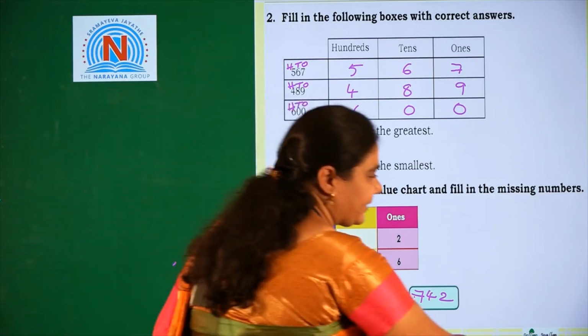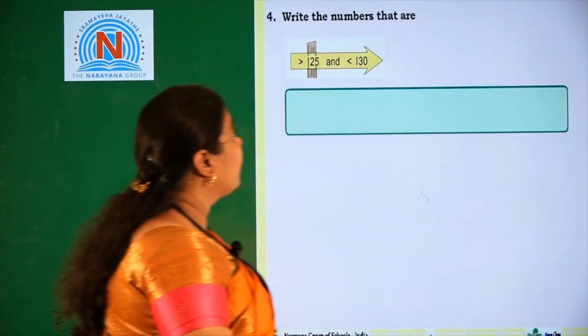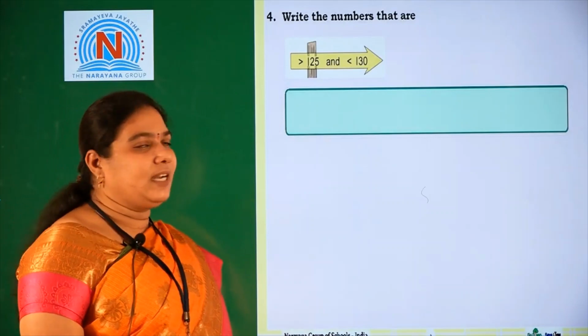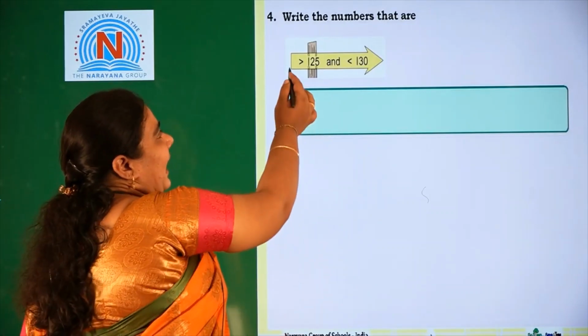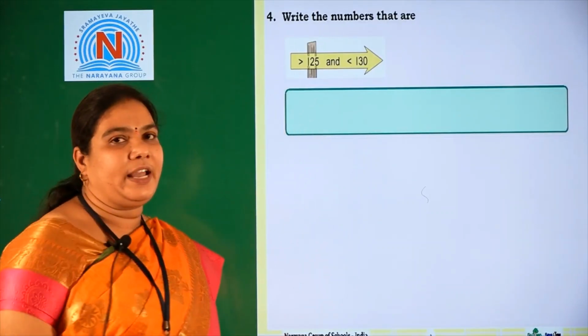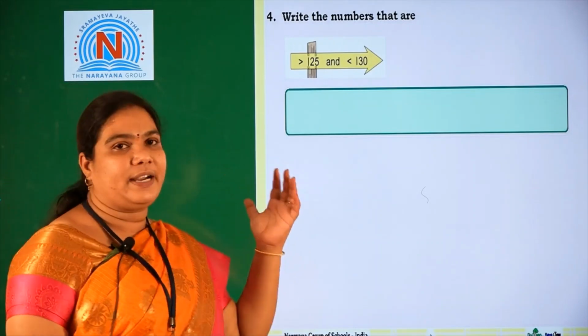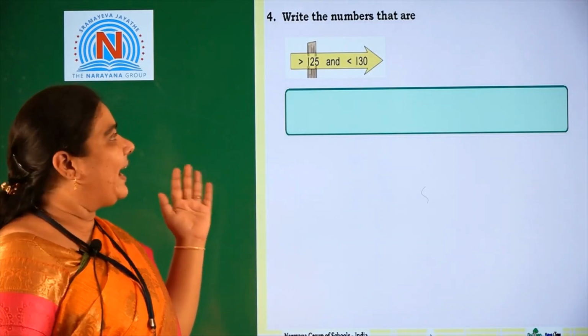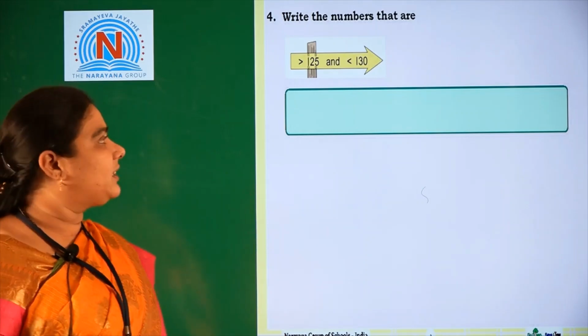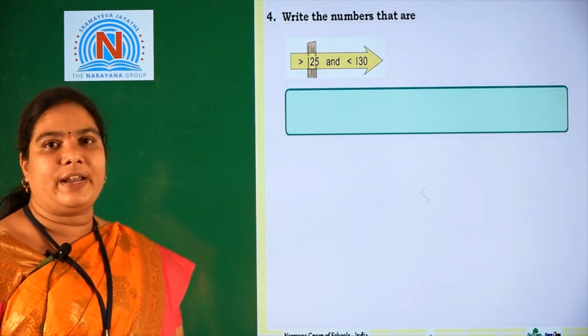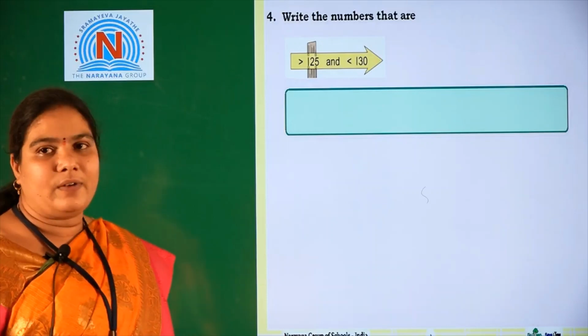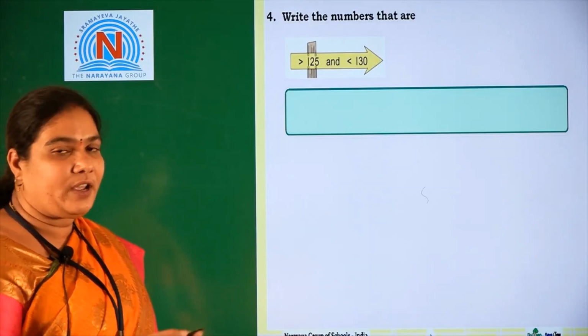Let us go for the next question. Write the numbers that are greater than 125 and less than 130. We should write the in-between numbers of 125 and 130. What is the number after 125?